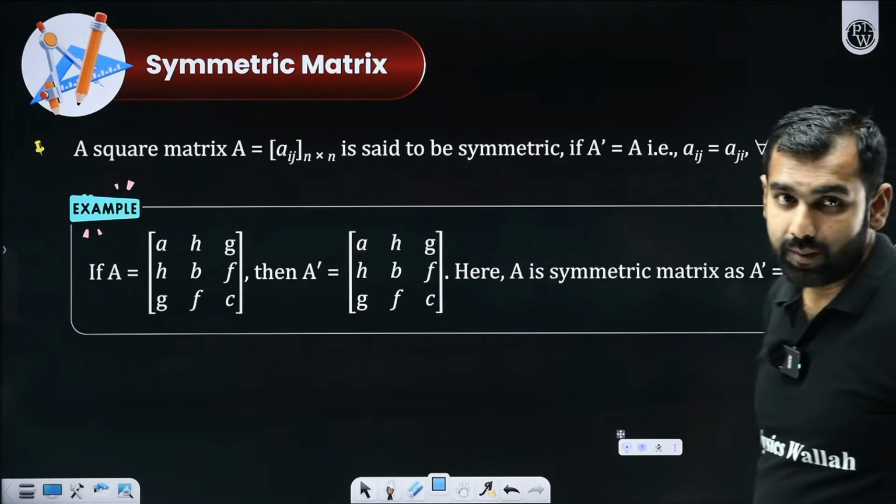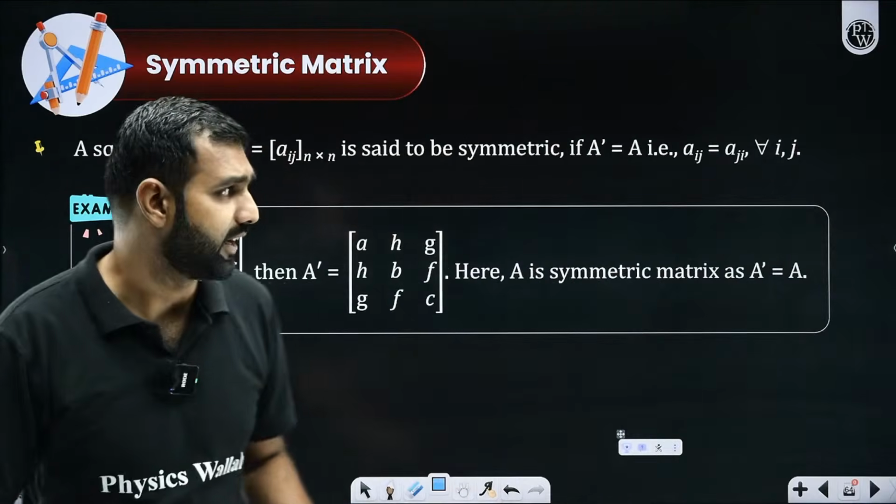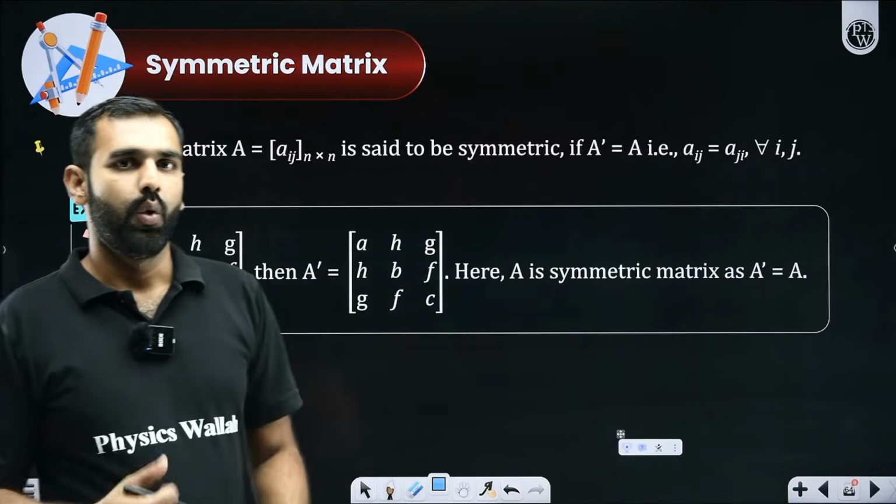Now, there comes the most interesting part regarding which somebody was asking a question in the beginning. What is a symmetric matrix?